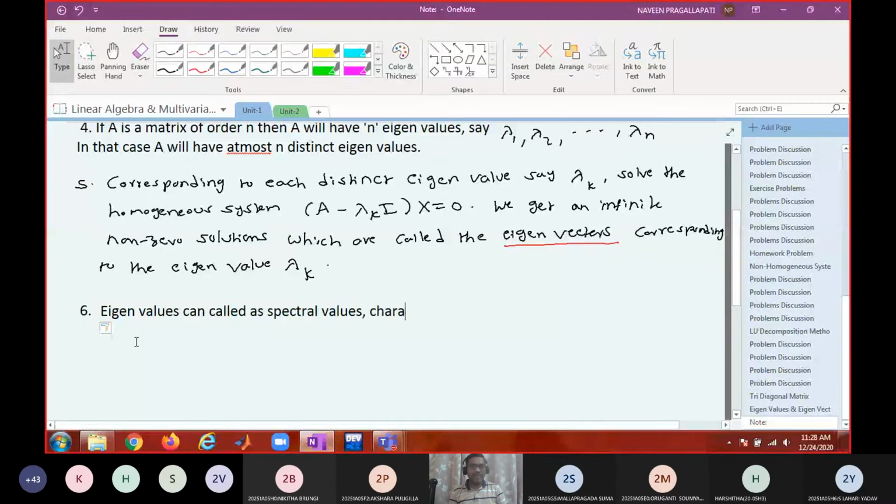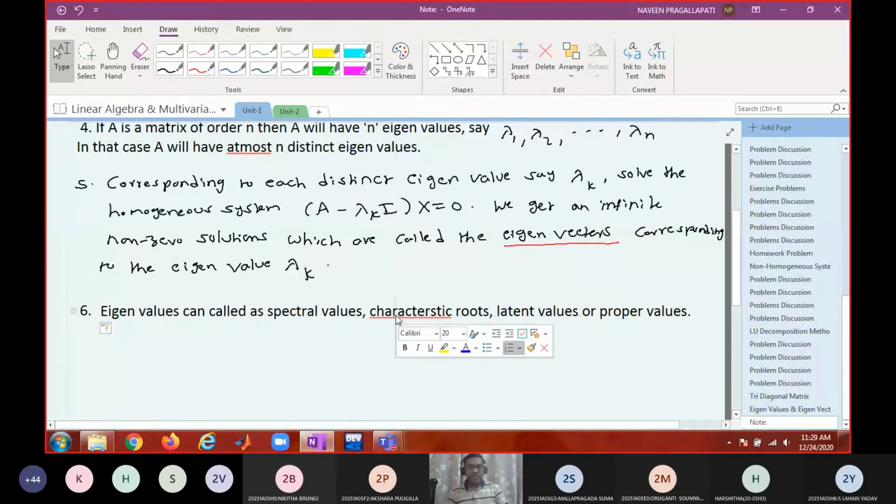Already I said characteristic roots. Latent values, or proper values. These are all different synonyms for eigenvalues.